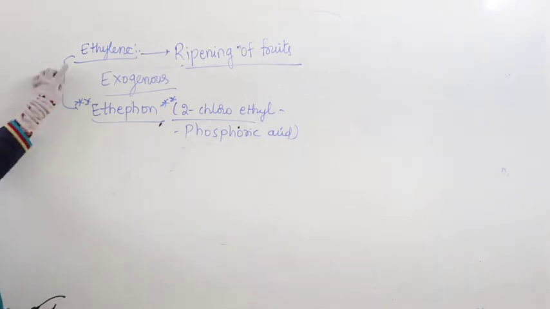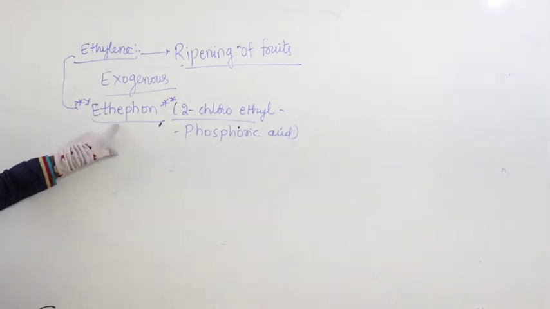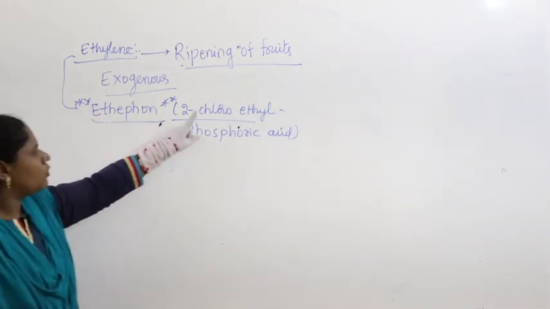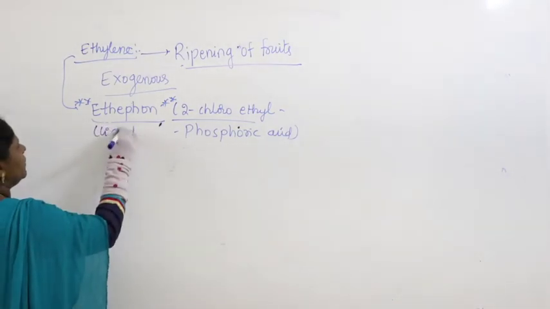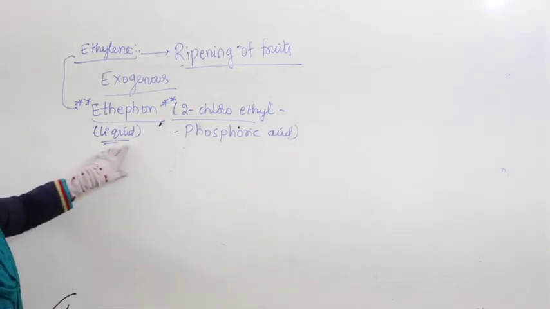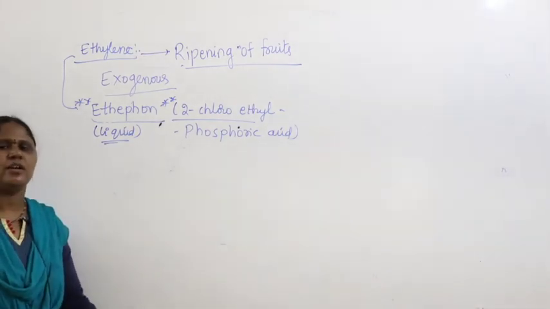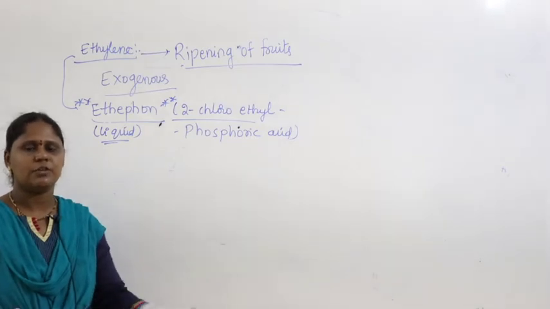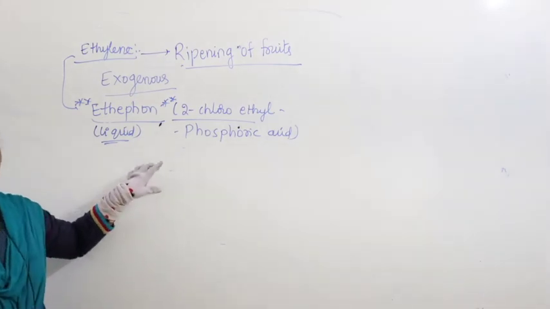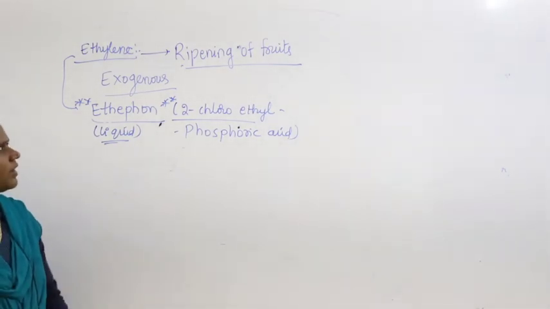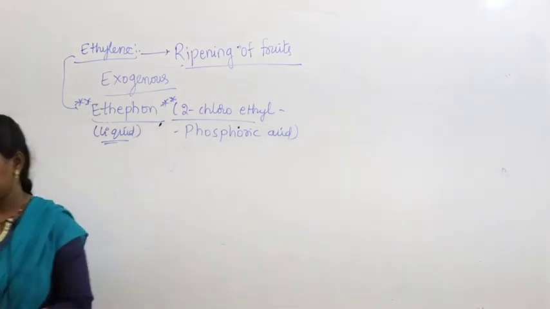So here ethylene is exogenous in application, applied externally. The most commonly used ethylene compound is ethephon, 2-chloroethyl phosphoric acid. Most commonly it is a powder which they mix in water, make into a liquid, and spray externally on the surface of the fruits, which slowly causes artificial ripening of fruits. So this is the complete story of ethylene. Ethylene was discovered by Gane and later its functions were studied by Berg and Thimann.